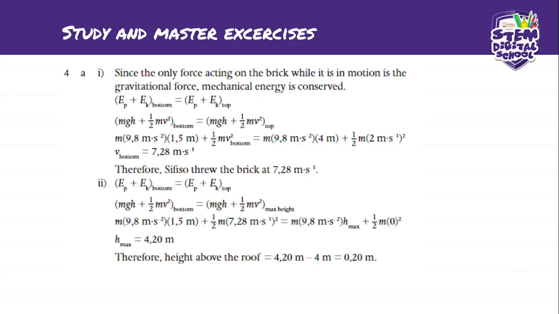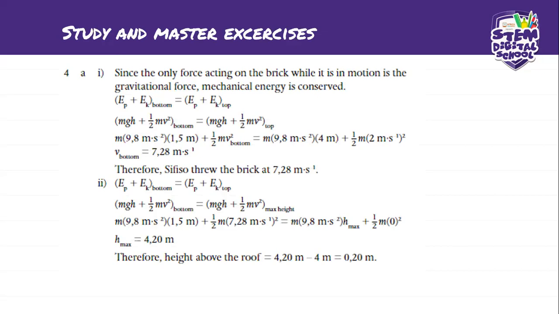Okay. Here we are. So, these are the exercises. Number one says that we're going to look for the velocity when the brick leaves the hand. So this is the initial velocity that we're looking for, the one at the bottom. Since the only force acting on the brick while it's in motion is gravitational force, mechanical energy is conserved.